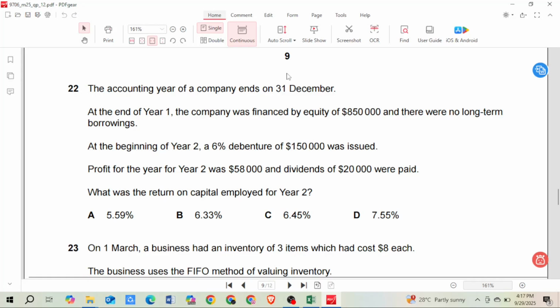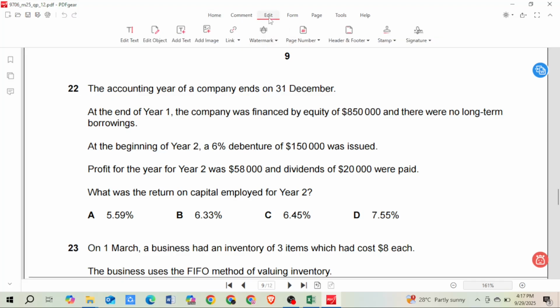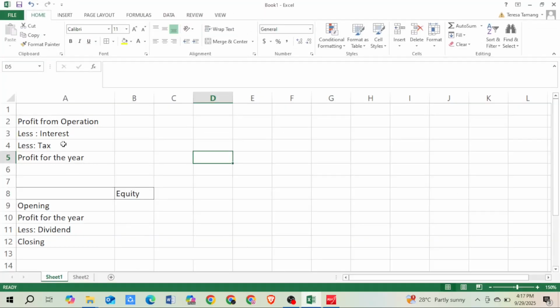The formula for return on capital employed is profit from operations divided by capital employed. First, let's calculate the profit from operations. Profit from operations is found in the statement of profit and loss, and from there we subtract interest and tax to get the profit for the year.